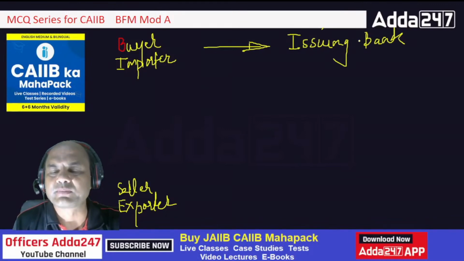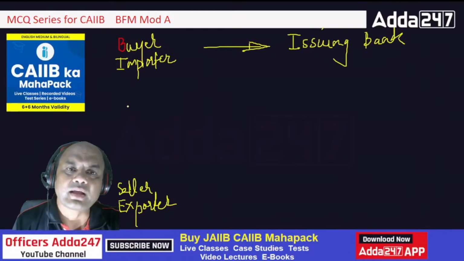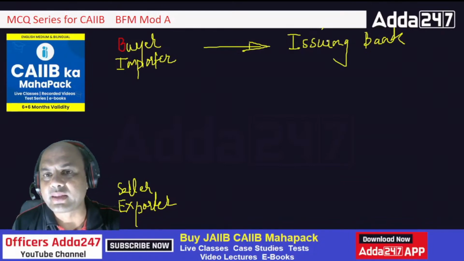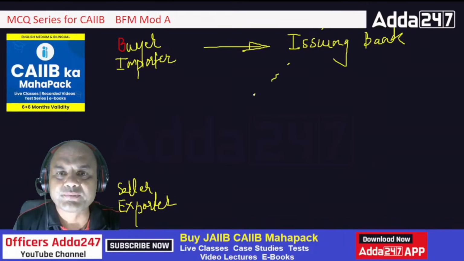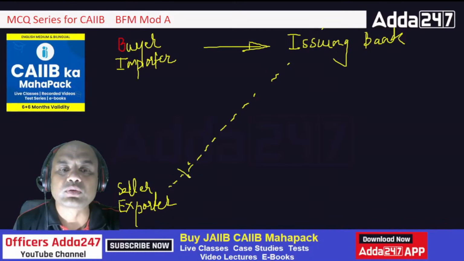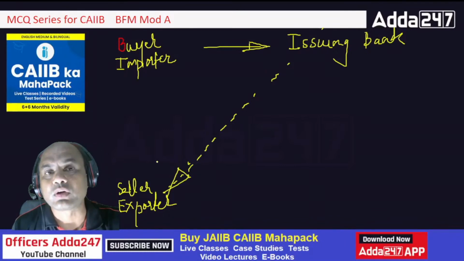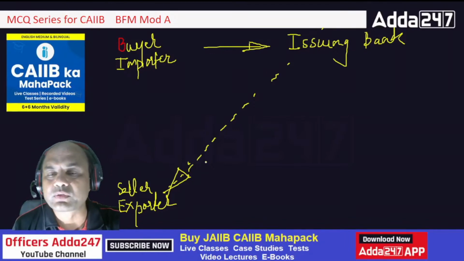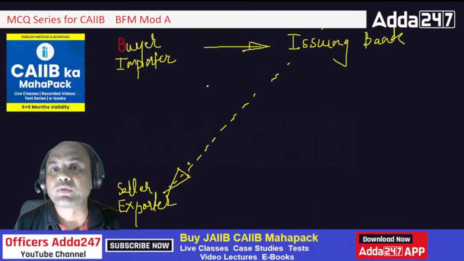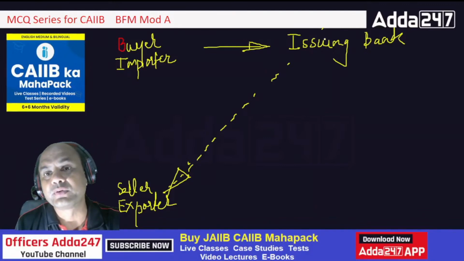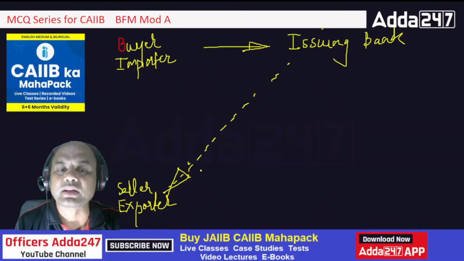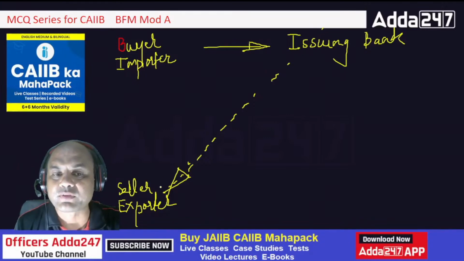Now he'll go to the issuing bank and tell them, I want to open an LC in favor of this seller from India. Because we want to do the business and the seller is not confident of my payment, whereas I am not confident of the quality of the goods this guy will be sending. So that's why I want to open an LC with you, in favor of this exporter. Now this exporter, when the LC is opened in his favor, is called the beneficiary.